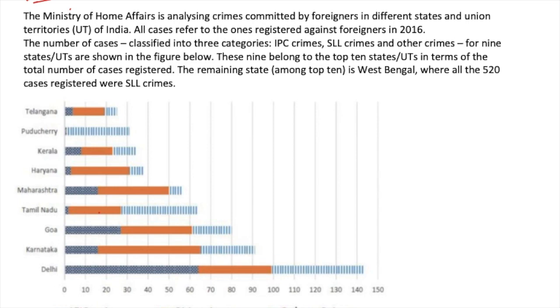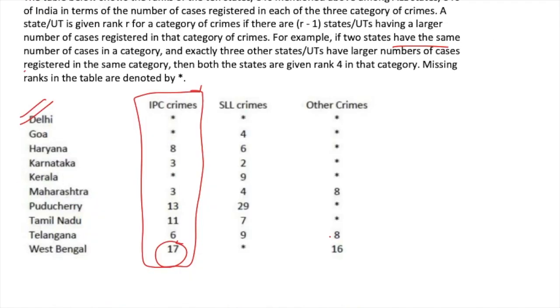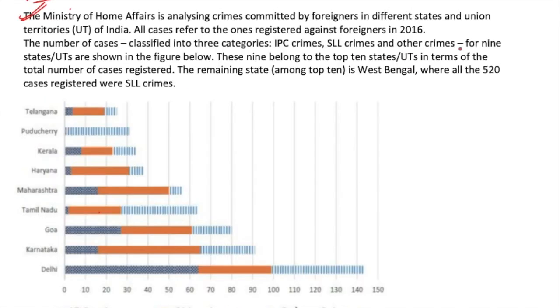I placed it at the 5th position first of all because the statement is quite lengthy. In this set you have a bar graph as well as a table which is related to it, and understanding the statement takes quite a lot of time because you have to read it first and then comprehend, whereas the questions are easy, but the statement is quite lengthy. So let's start by discussing this.